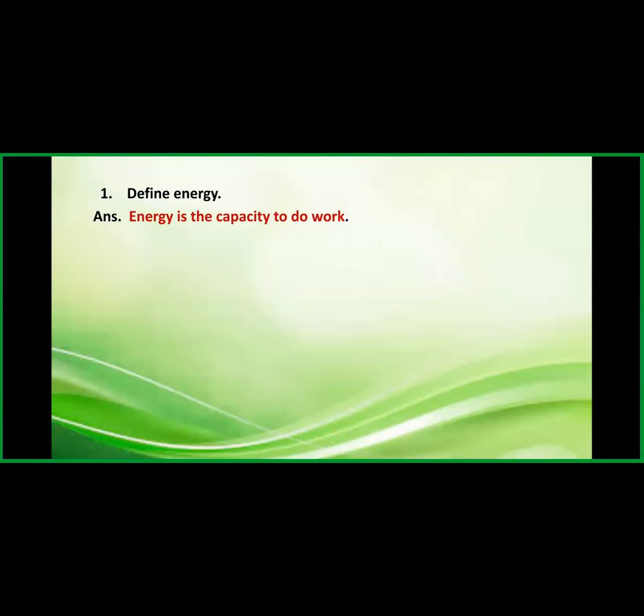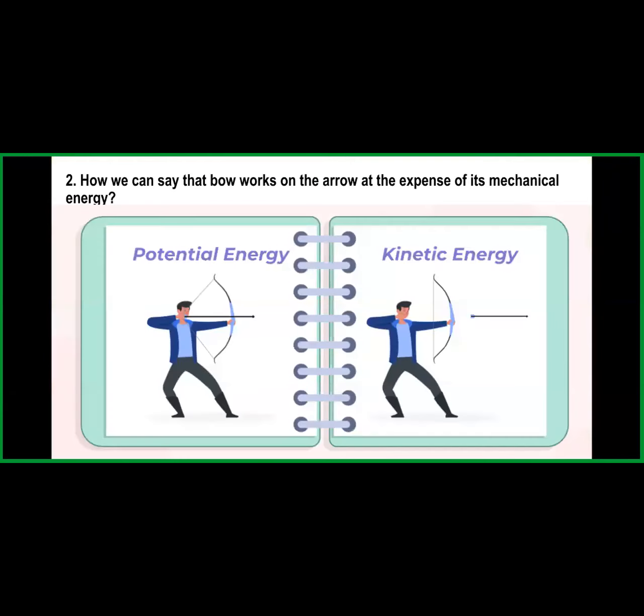Now the next question is, how can we say that the bow works on the arrow at the expense of its mechanical energy? Here two figures are given and the hints are also shown here. So try to think how mechanical energy is working.